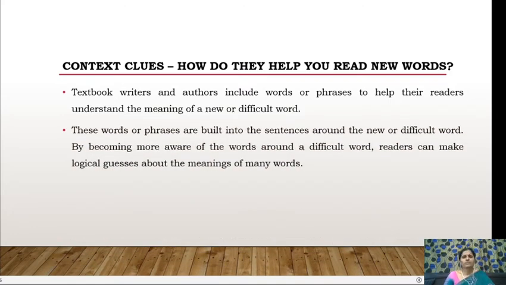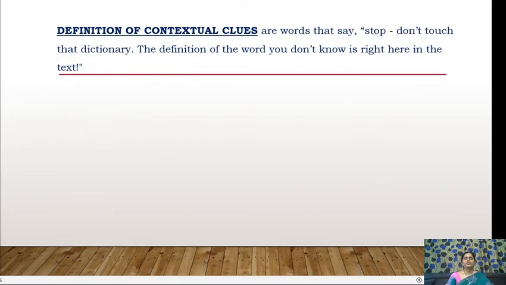So these words or phrases are built into the sentences around the new or difficult word. By becoming more aware of the words around a difficult word, readers can make logical guesses about the meanings of many words. So let us see the definition of contextual clues, or words that say stop, don't touch the dictionary.